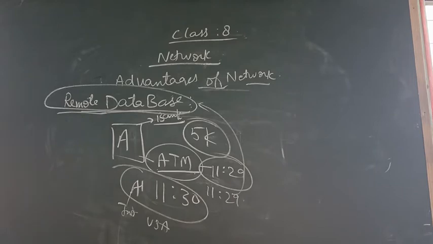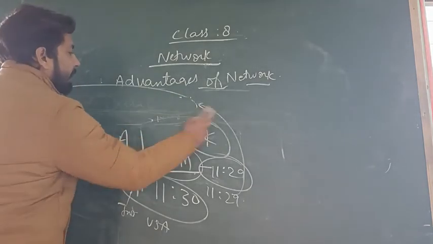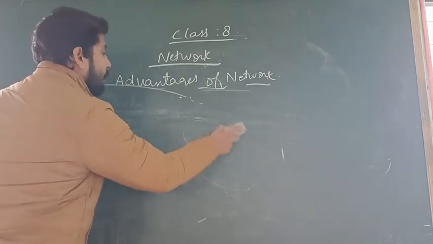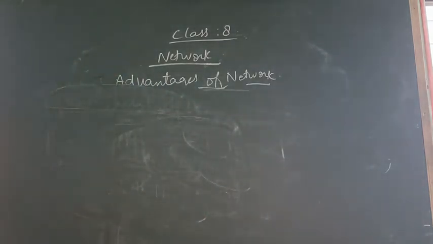Okay, and why can this be done? Because they are in a network: every bank is connected with your particular ATM, and only by that means are they able to update the data. Clear? So all the data can be updated when they all are in a network. This is one of the advantages that we already discussed in our class.